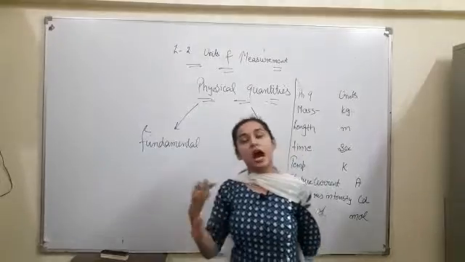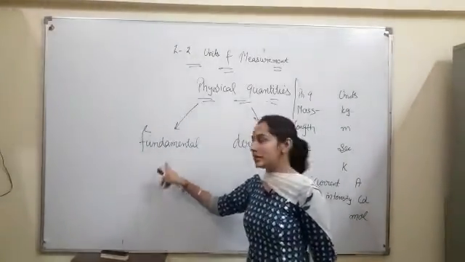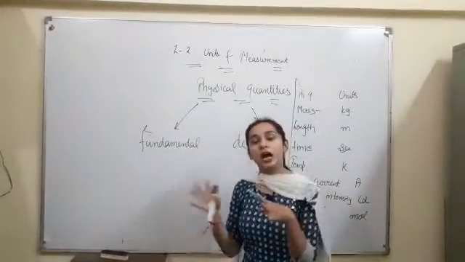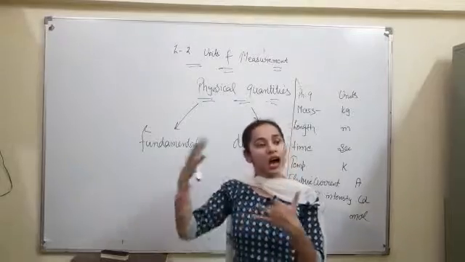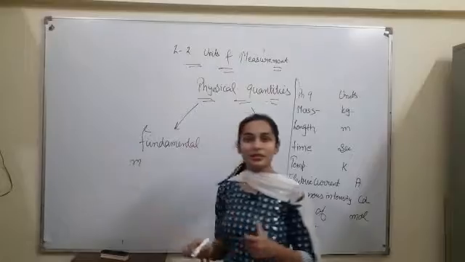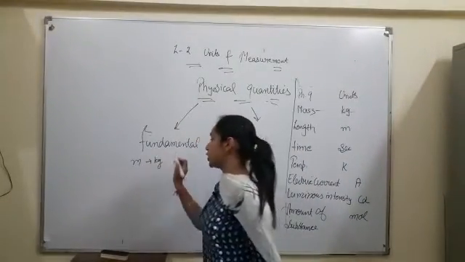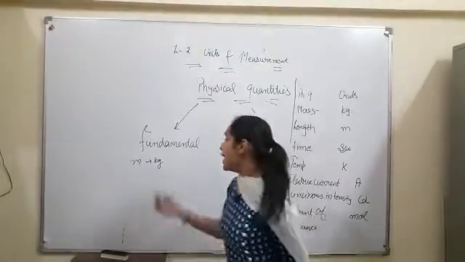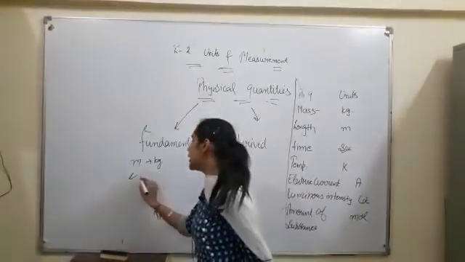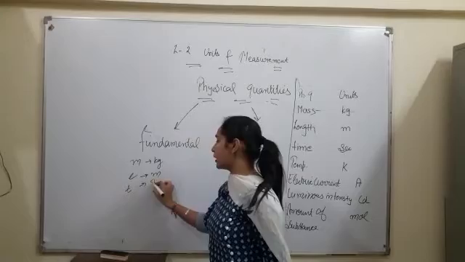These quantities are further divided into two types, fundamental quantities and derived quantities. Fundamental quantities are not derived from other quantities, like mass. Mass is itself a fundamental quantity whose unit is kilogram. If I talk about length, length is also a fundamental quantity. Its unit is meter. Or I can say time. The unit for time is second.